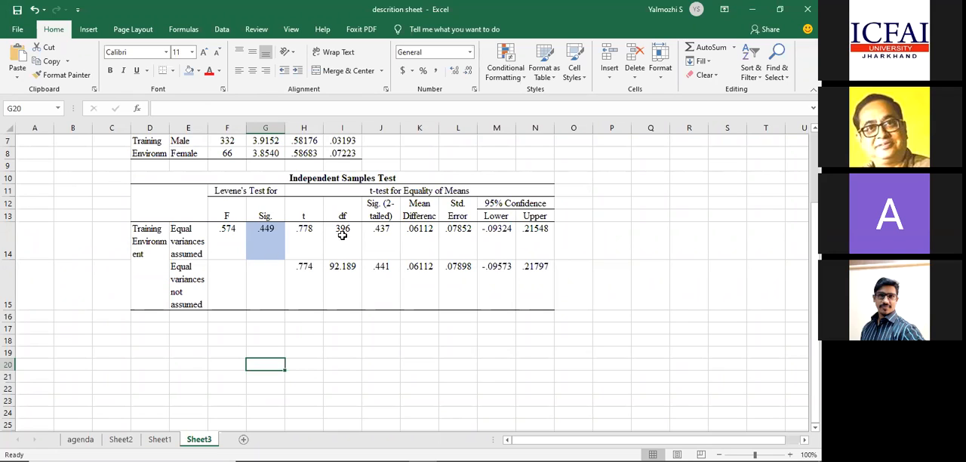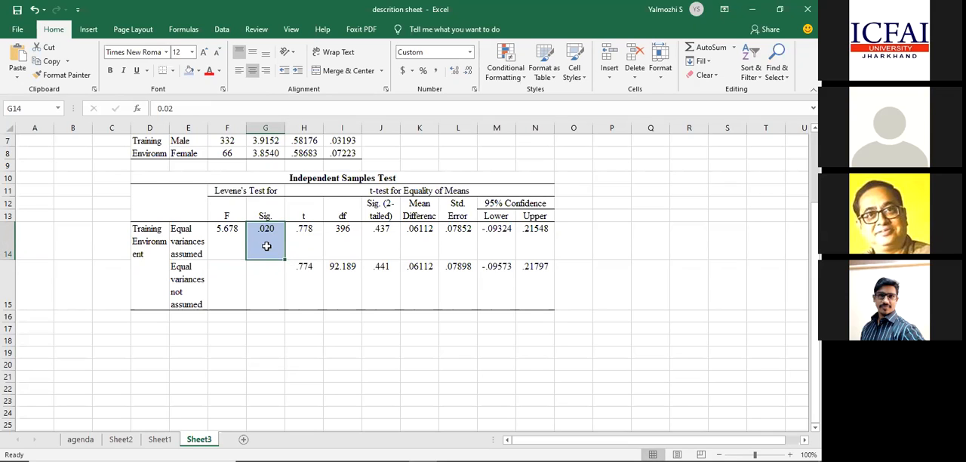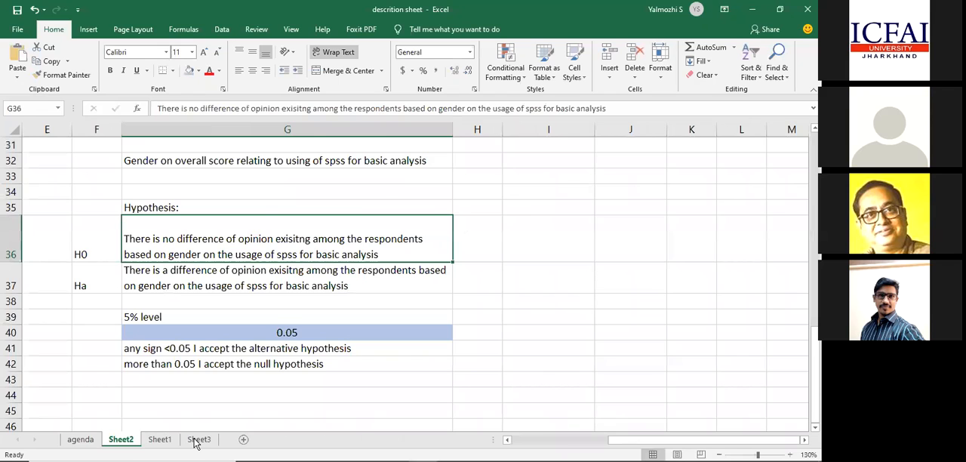Suppose, in case, this F value differs. It will be like 5.67, this is an example, 5.678, something like that. And the significance value is 0.02. Now, what is the interpretation, sir? Madam, what is the interpretation? Everyone can try. This means that based on gender, it varies significantly. So exactly, the feedback on training is different based on gender.